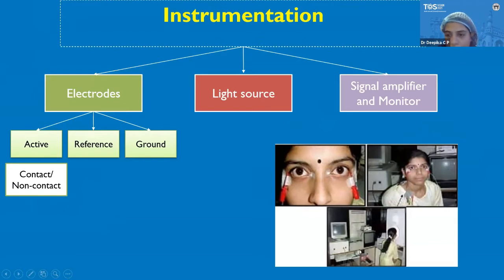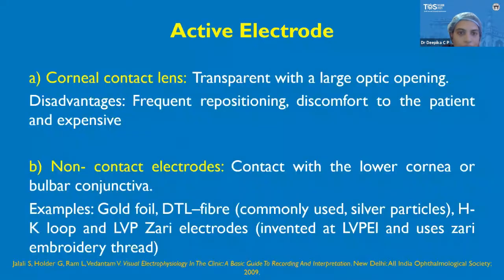If you see the picture over here, the patient is sitting with the electrodes, one active, reference, and ground, which is not seen in this picture. The patient is stimulated by the light source connected with the electrodes, and the signals are transmitted to the amplifier and monitor. So these are the three important components for the ERG.